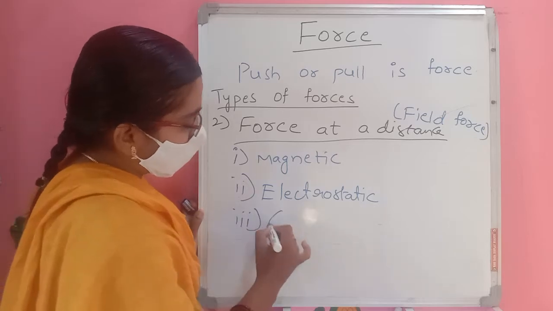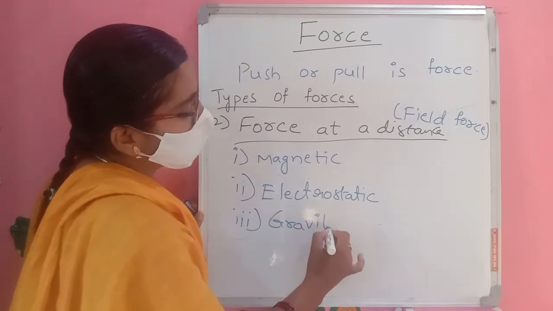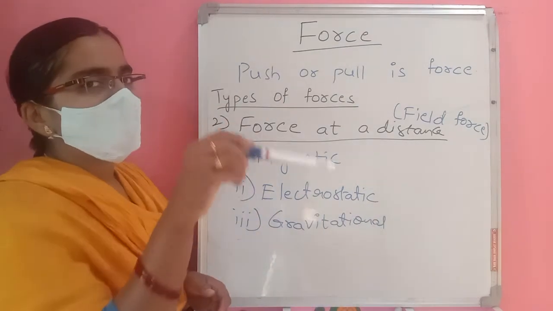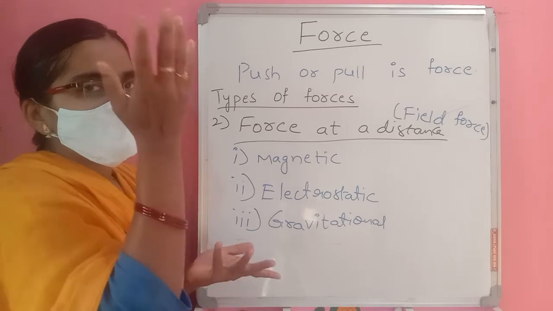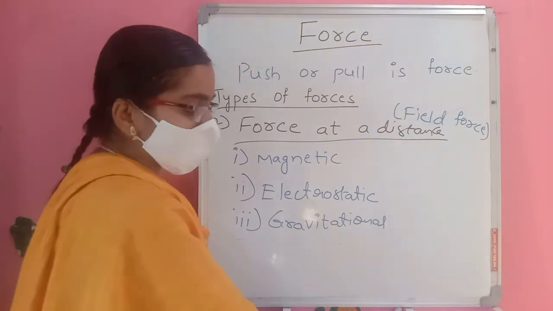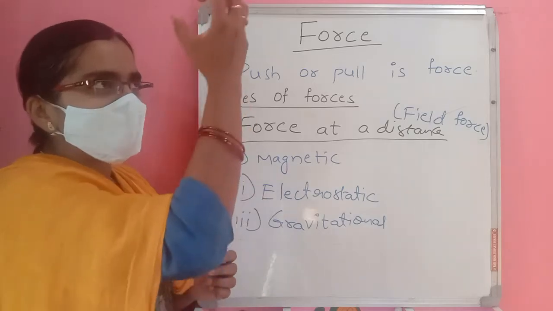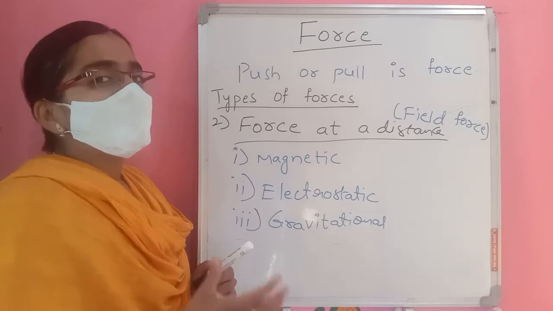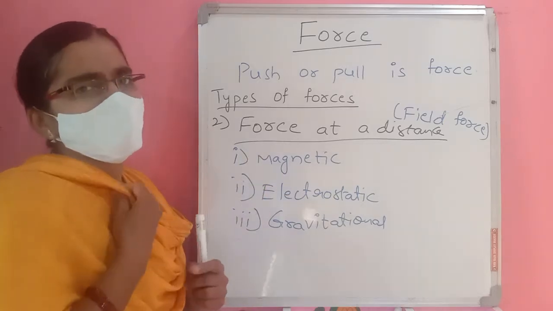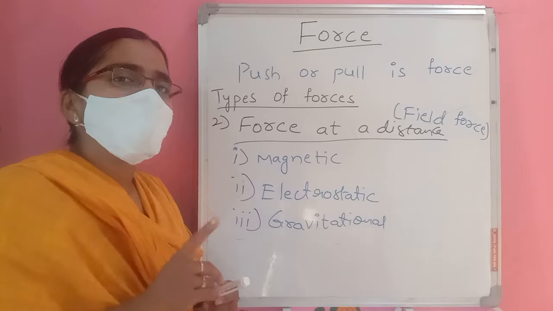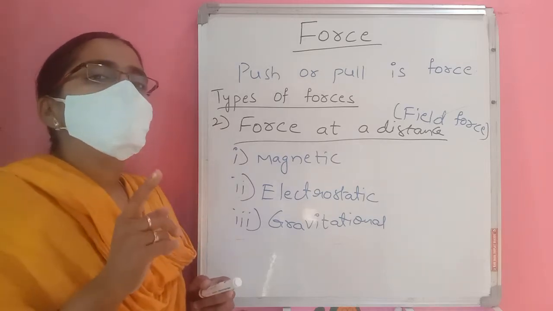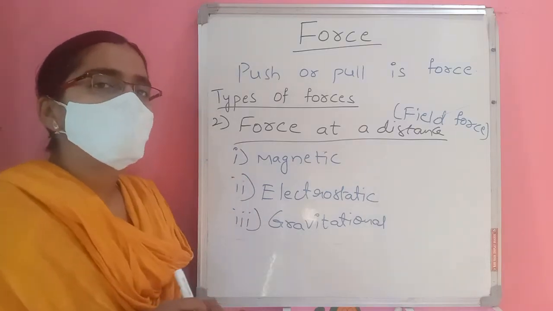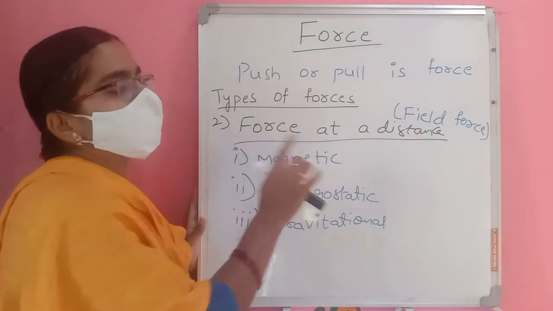Next, the third one, gravitational force. We all know about gravitational force. I am keeping this pen here, and it falls down. There is no need to touch the earth. Why does it fall? Because the earth pulls it down. The earth applies some force on every object, and that force is called gravitational force. Gravitational force is also a field force, or force at a distance.